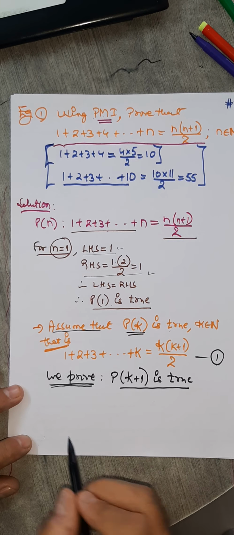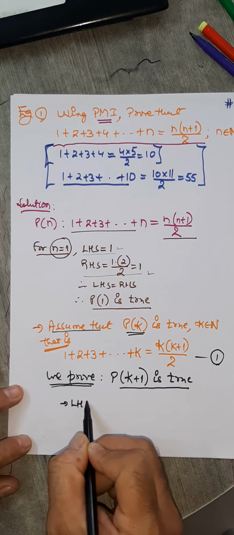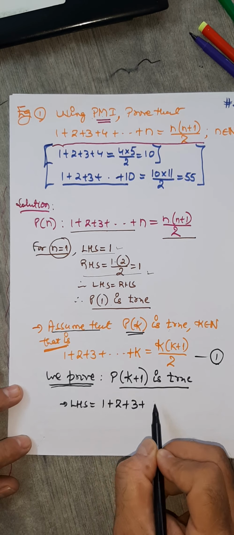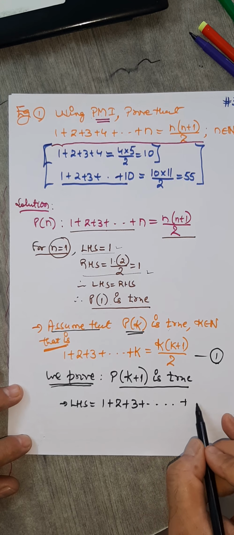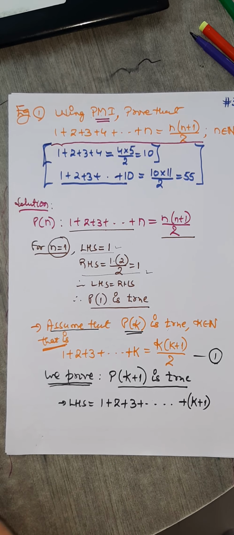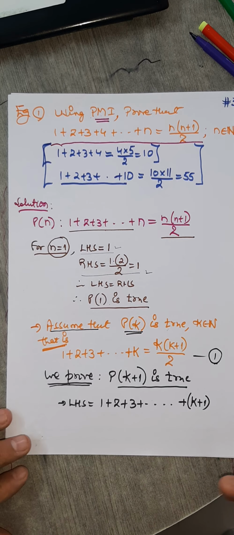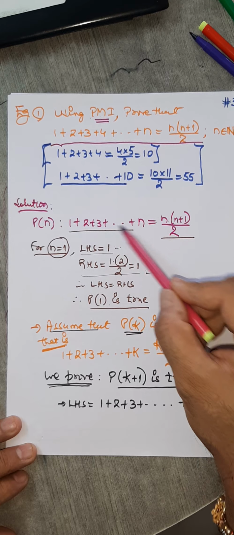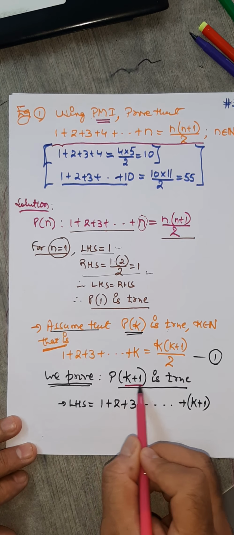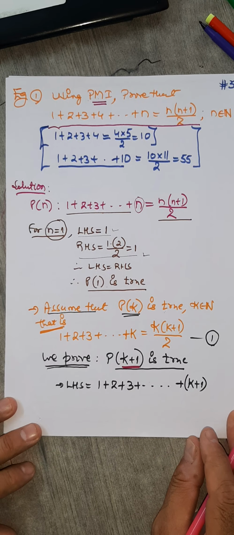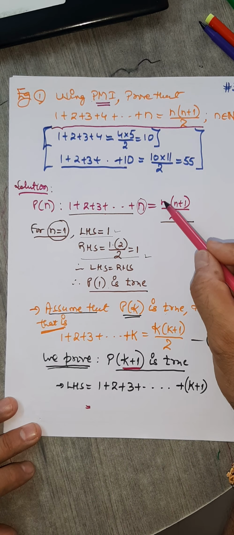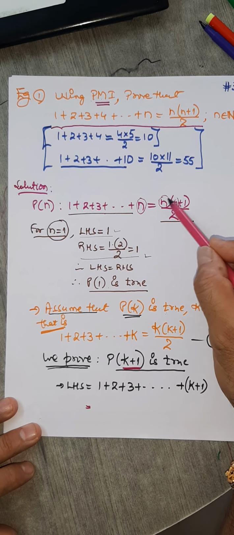As I explained, we start with LHS. What is LHS here? 1 plus 2 plus 3. You want for k plus 1, so I'll write the last term, which is k plus 1. Because you are proving for k plus 1, remember. So what I did, I just wrote this, but instead of n, what did you place? k plus 1. Why? Because you want to prove for k plus 1. Now, we simplify this and we get this RHS. But here, in place of n, automatically k plus 1 will be visible to you.